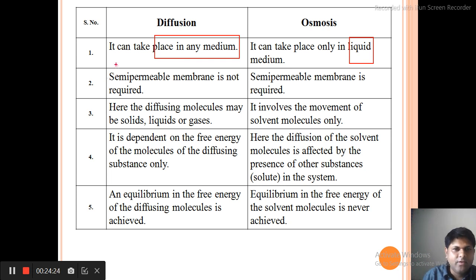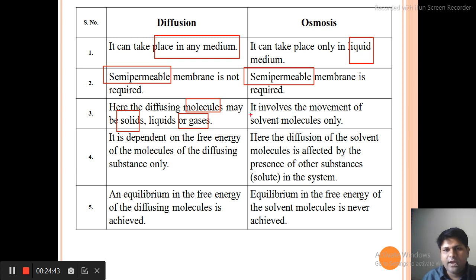Okay, so I have just discussed that in diffusion no membrane is required, and in osmosis a semi-permeable membrane is required. Remember, a semi-permeable membrane is required. In diffusion the molecules may be solid, liquid or gaseous, and in osmosis the molecules are only liquid, and only solvent molecules move. There is no movement of solute in osmosis.